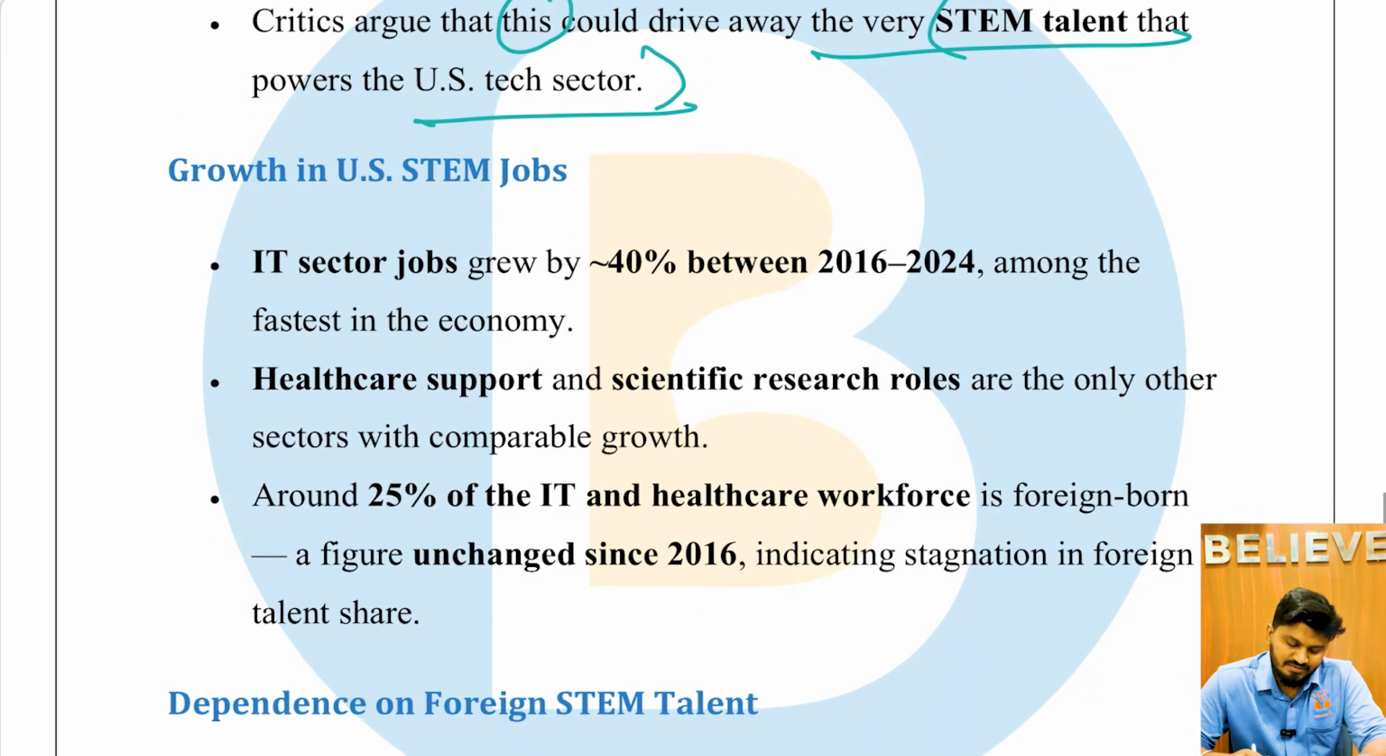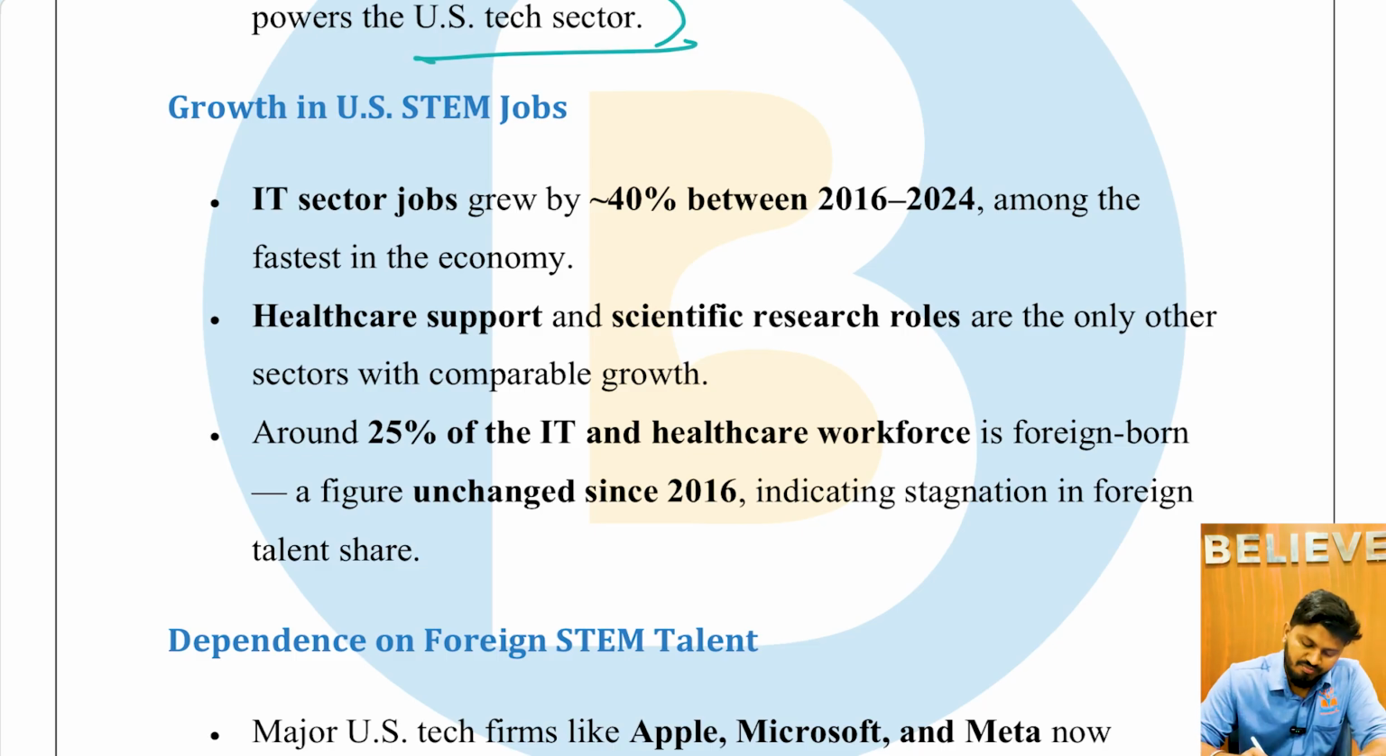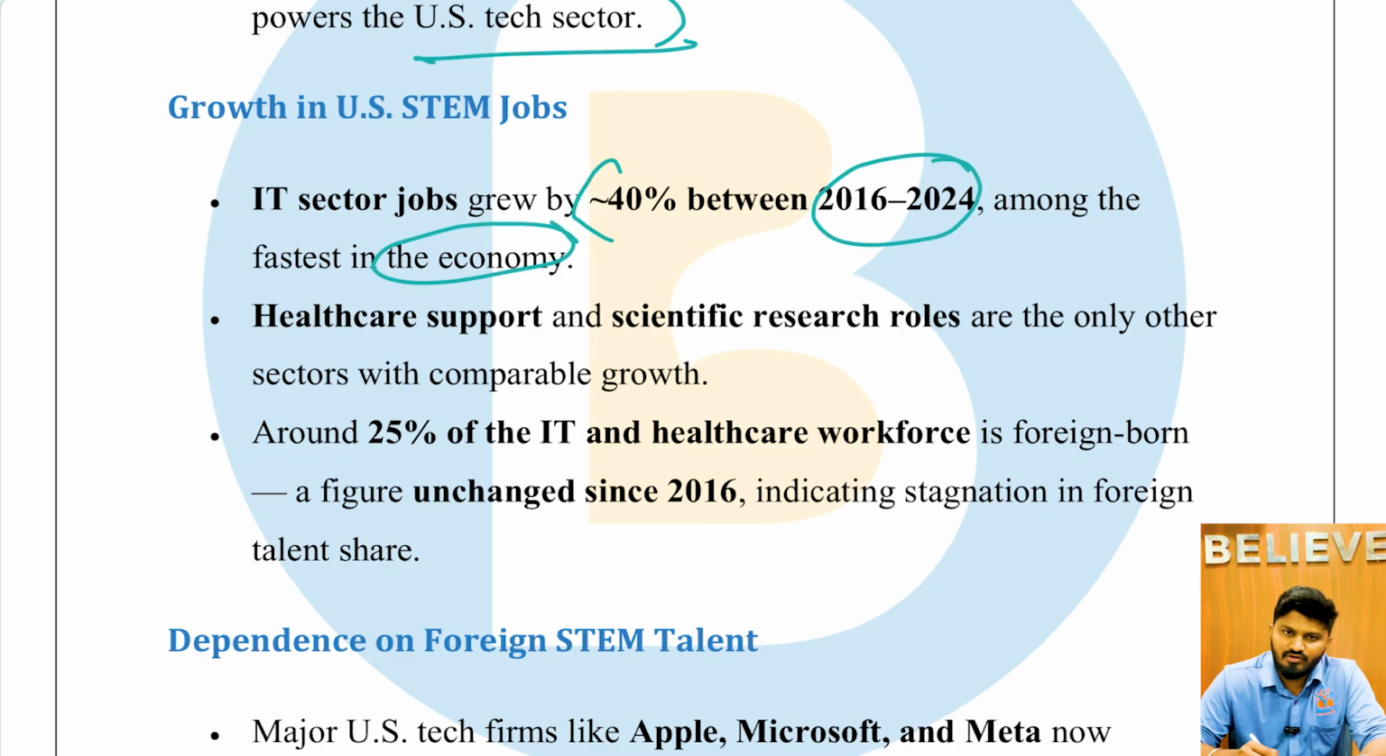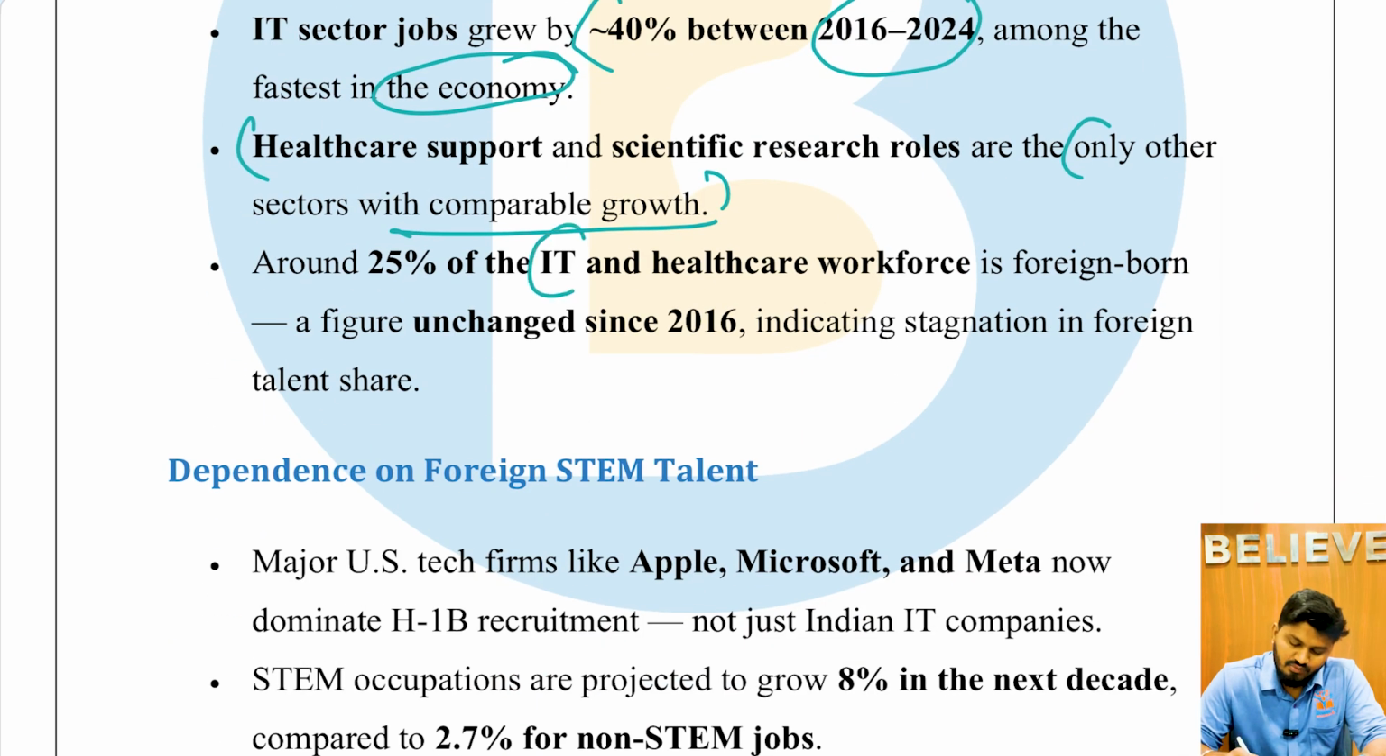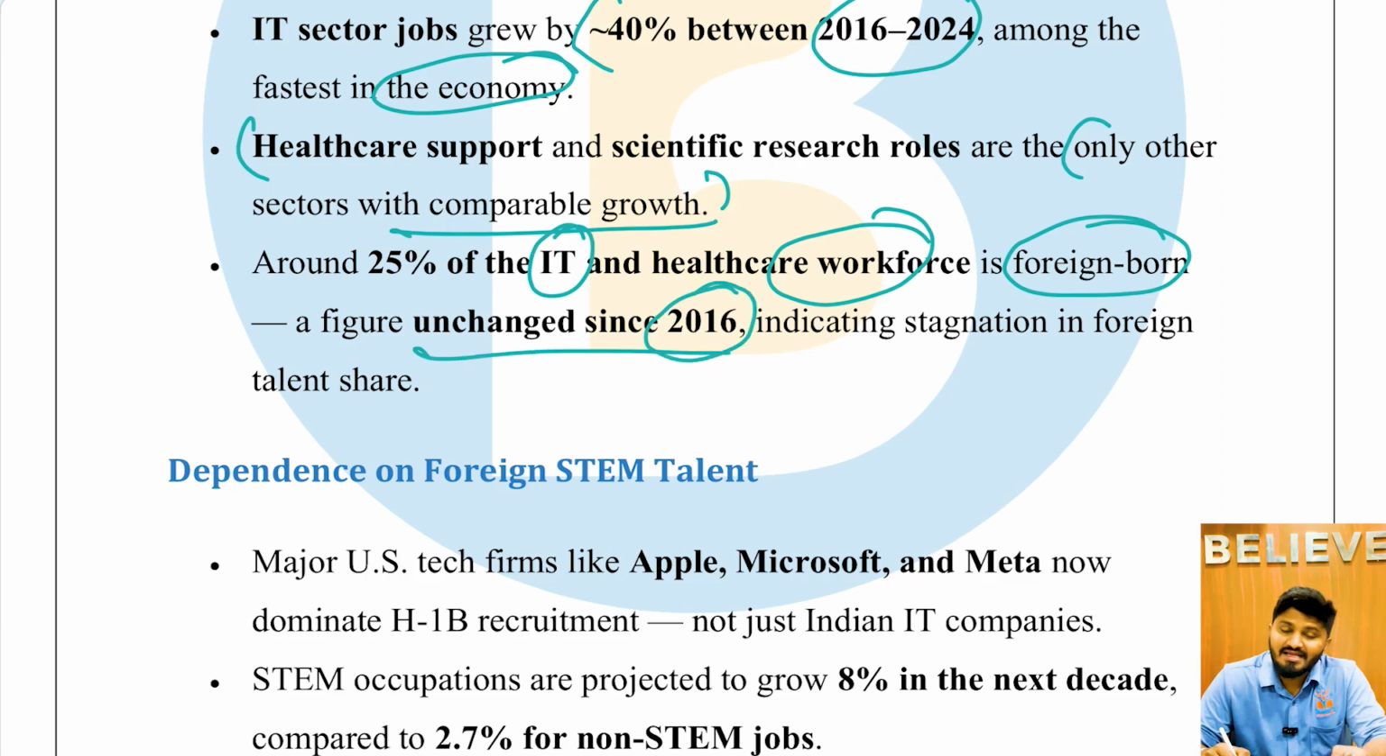Next, the growth in US STEM jobs. IT sector jobs grew by 40% between 2016 and 2024, among the fastest in the economy. Healthcare support and scientific research roles are the only other sectors with comparable growth. Around 25% of the IT and healthcare workforce is foreign born. Very important to note here, a figure unchanged since 2016, indicating a stagnation in the foreign talent share.